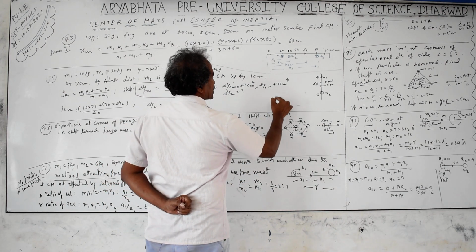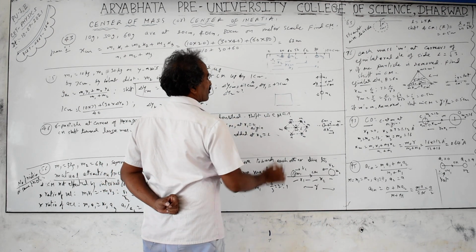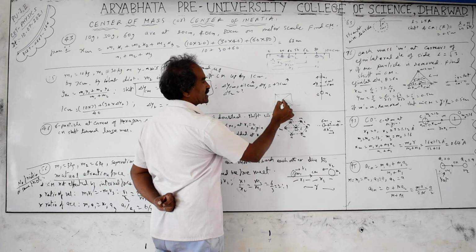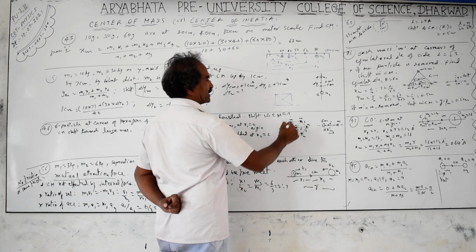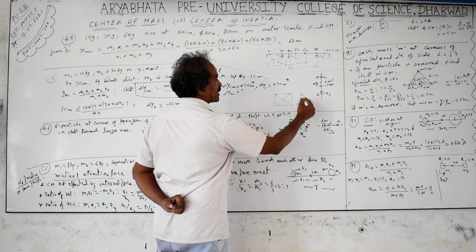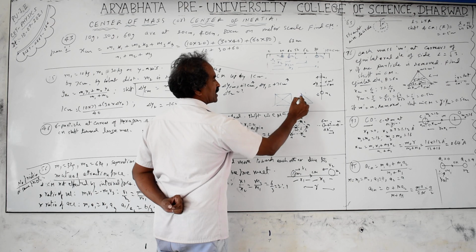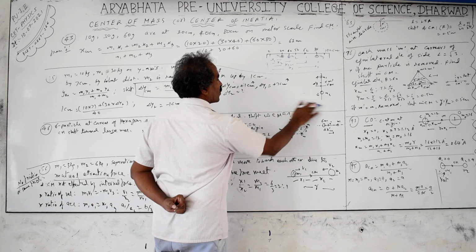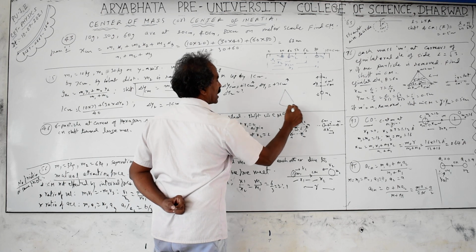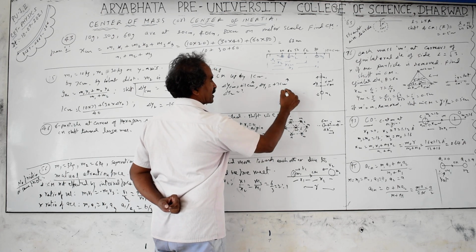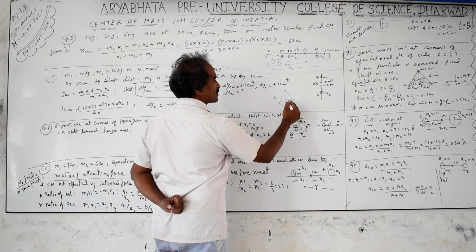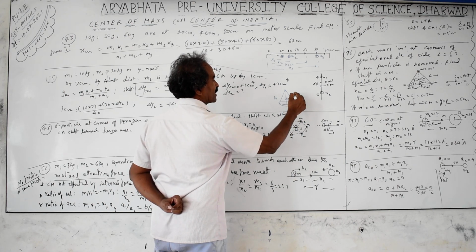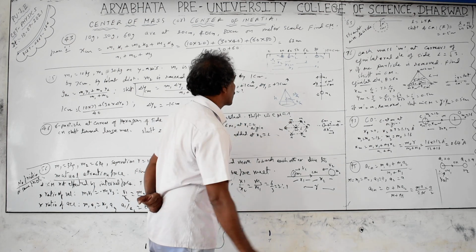For symmetrical objects, the center of mass will be lying at the geometric center, for example square, rectangle, etc. The geometric center can be obtained by intersecting the diagonals. For the equilateral triangle, or any triangle you have taken, the center of mass will be at the intersection of the medians. For the cone, the large mass is at the base and the tip is small. If the total height is h, the center of mass will be close to the base, at a height of h by 4, and the remaining height will be 3h by 4 from the vertex or corner.